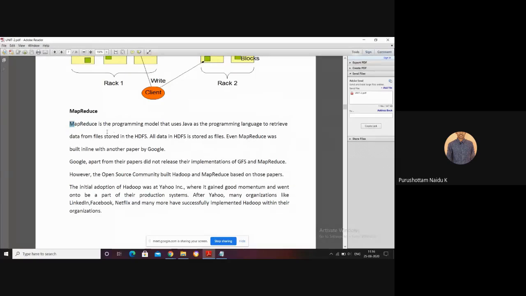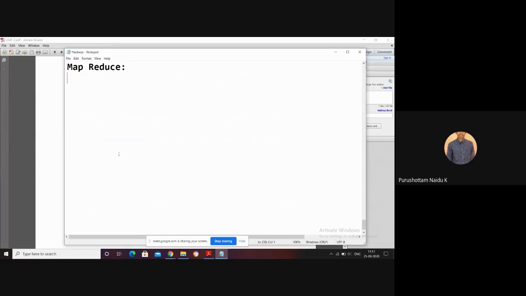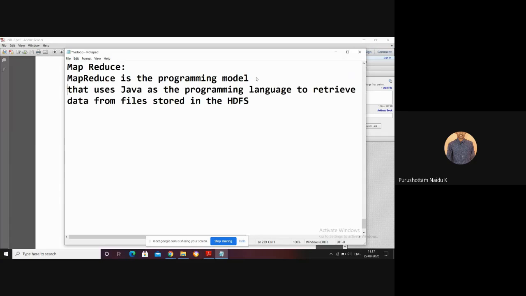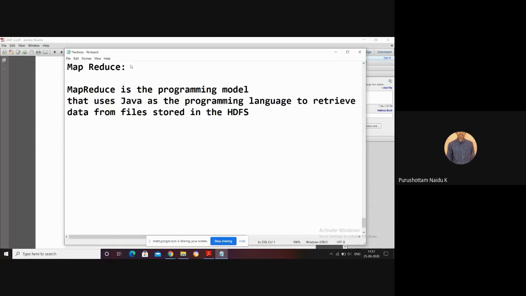It is a programming model that uses Java as a programming language to retrieve the data from files stored in HDFS. We already know that HDFS can be used to store a huge amount of data. Once we store the data on HDFS, to process that data we use a programming model called the MapReduce programming model. Internally, this programming model uses Java as a programming language to process the data that is stored on HDFS.